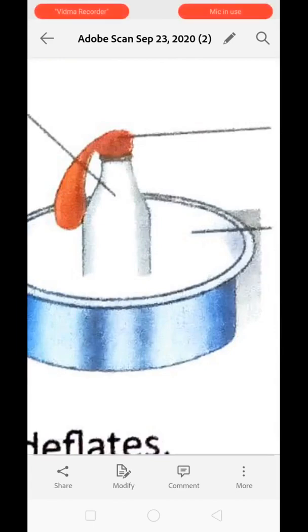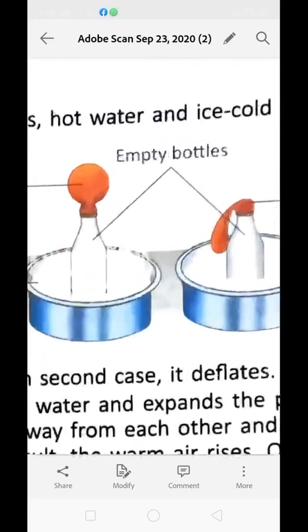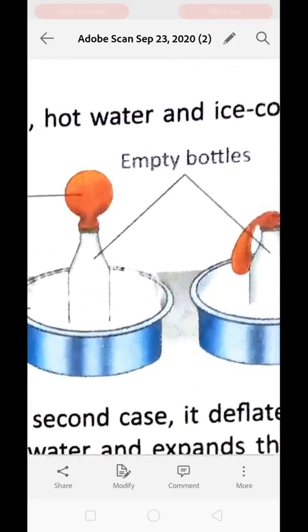How does this happen? Just see. We know that air on heating expands. As the air in the bottle gets heated, when we have placed the bottle into hot water, it expands. The particles of air inside the bottle become warmer and continuously expand. But the space inside the bottle is limited. Where can it expand? It is the topmost position where the balloon is fixed, because the balloon is stretchable, it will expand. Clear?